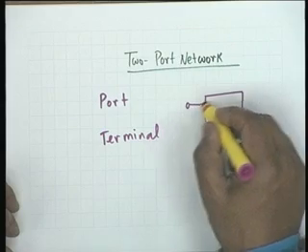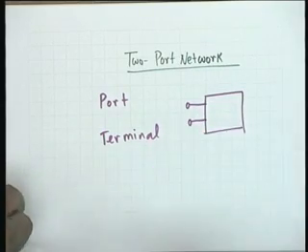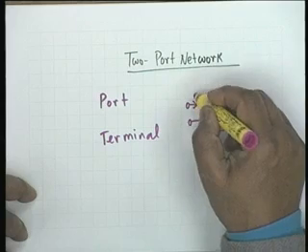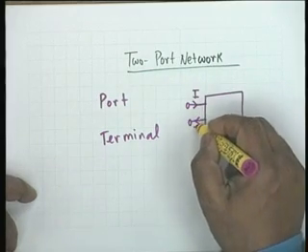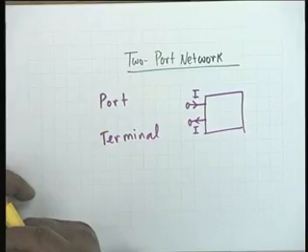Now, how do you recognize the ports? A network is already given. This recording network, for example, that we have here. It's already given. It's already working. A telephone network or a communication channel. It's given. How would you identify which two terminals form a port? The currents. That is correct. A port is a pair of terminals, unless you say that it's not complete. It is a pair of terminals such that the current entering into one terminal is exactly equal to the current leaving the other terminal. This is a port.